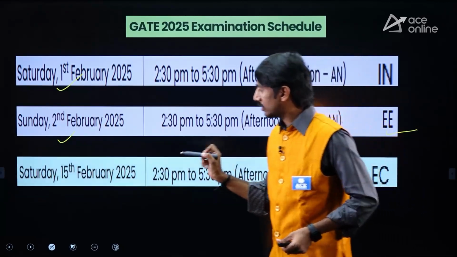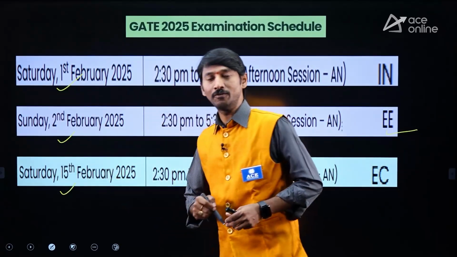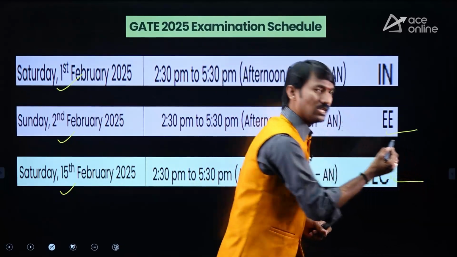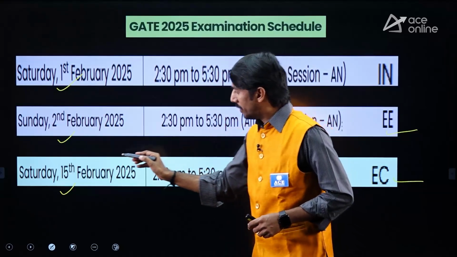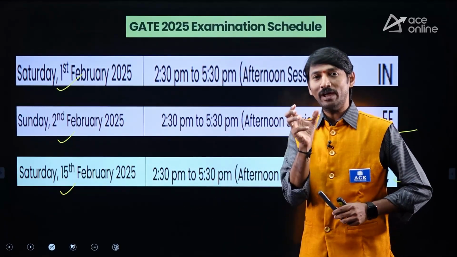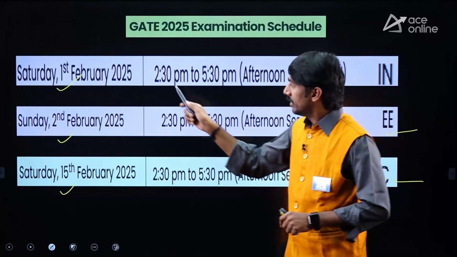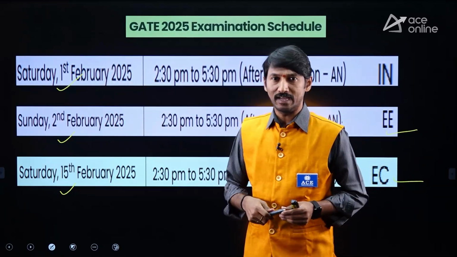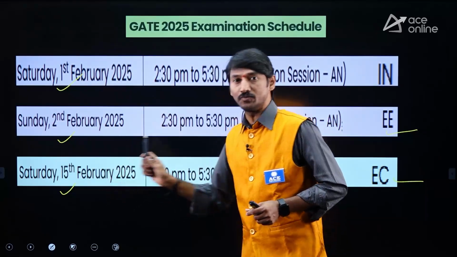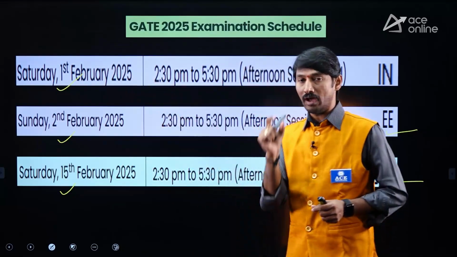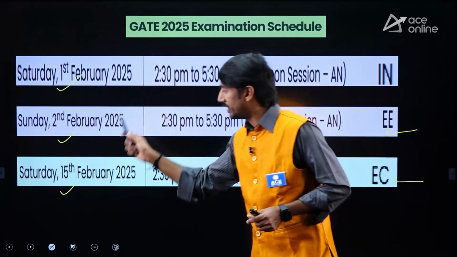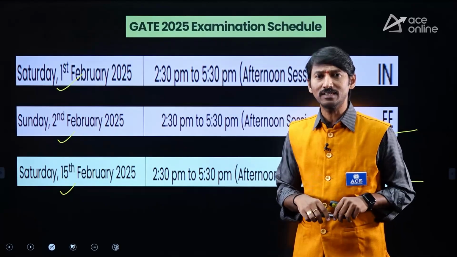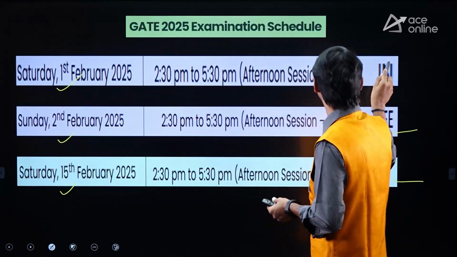Second, the electronics paper is on the 15th February. For ECE people, of course, that is their main paper. But here also some problem is there. A few electronics students may be thinking that if I write the IN paper and do not perform well, getting a lower score or fewer marks, that may disturb my ECE main paper preparation. By having these negative thoughts, people are trying to skip the IN paper.